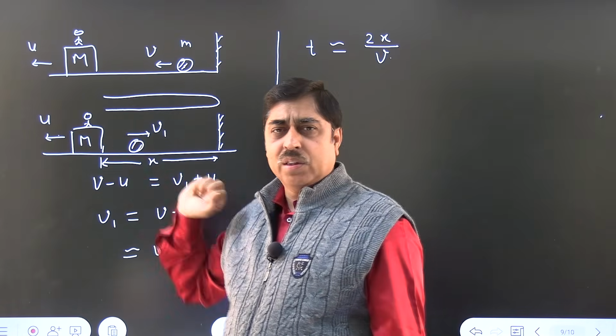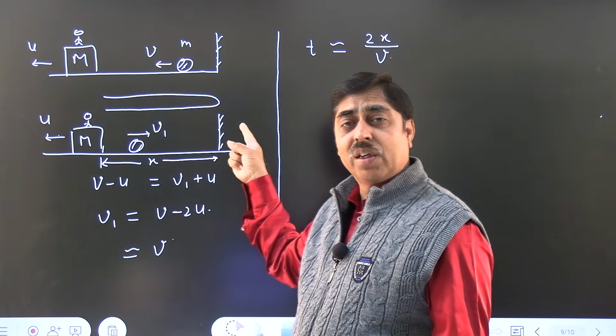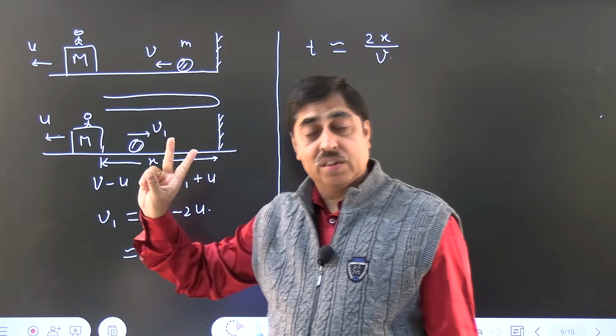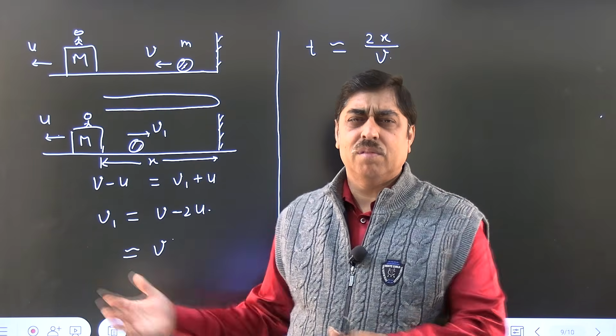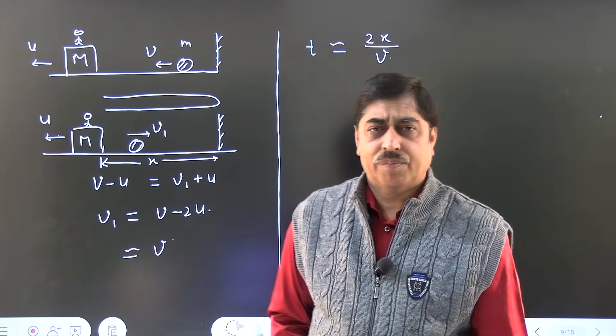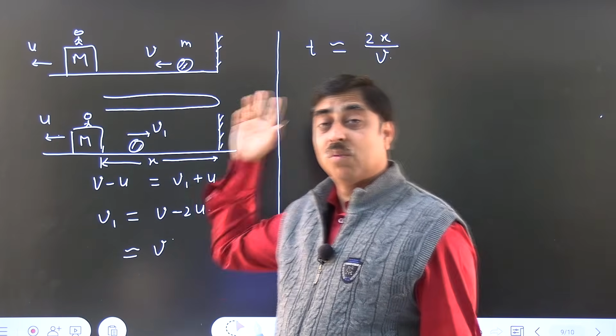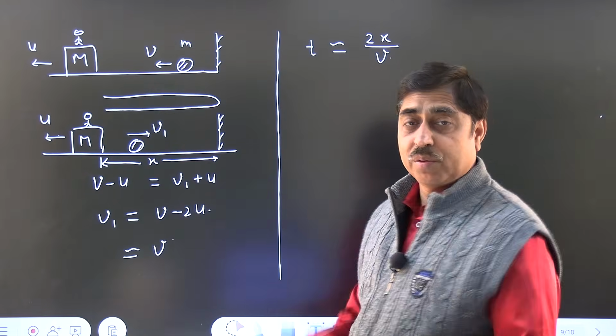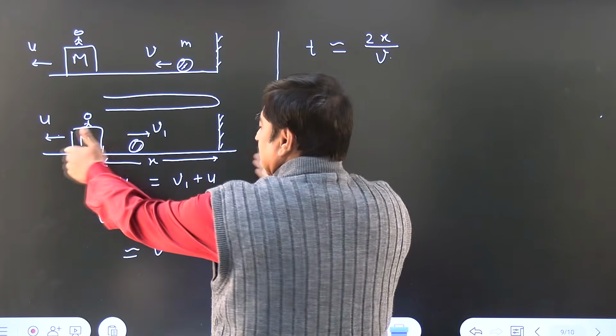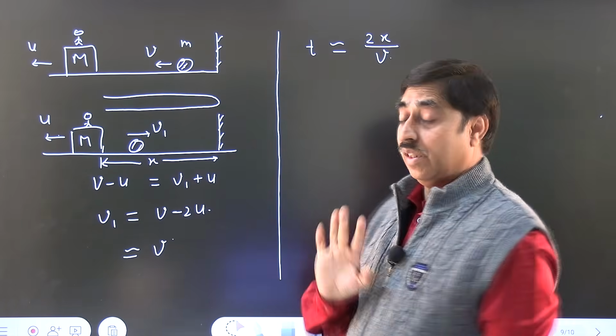Block has not moved much. The ball will have to travel a distance of x plus x, 2x, at literally a constant speed of v. So, the time interval required between two successive collisions right now is this much. As x increases, this time interval will change.